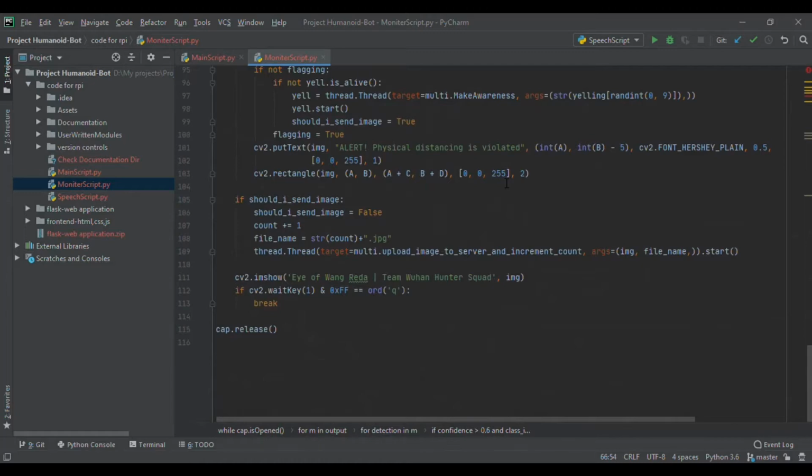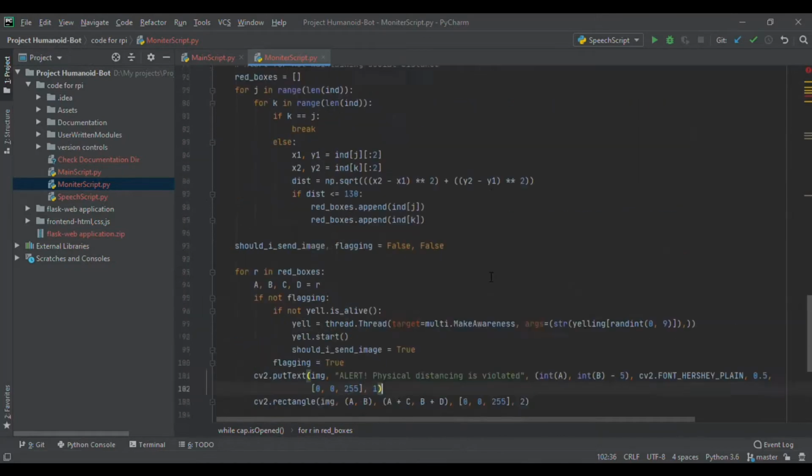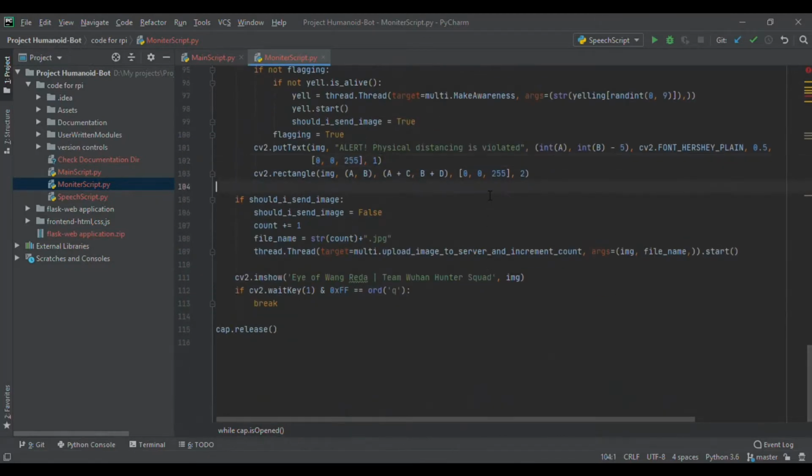As you can see here, we have made some calculations to find the Euclidean distance. So if the distance between the bounding boxes is lesser than a particular value, physical distancing is violated, therefore the robot will move to the person and yell at them to move away.